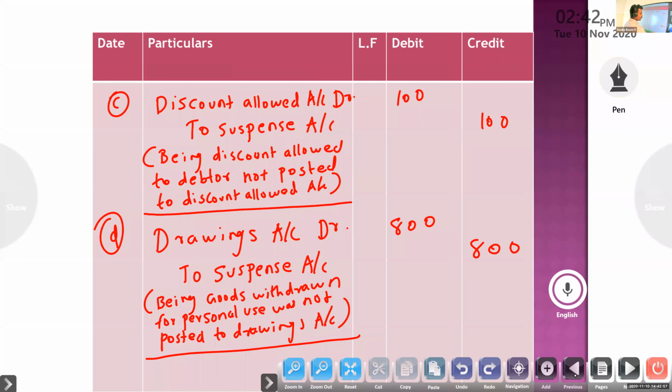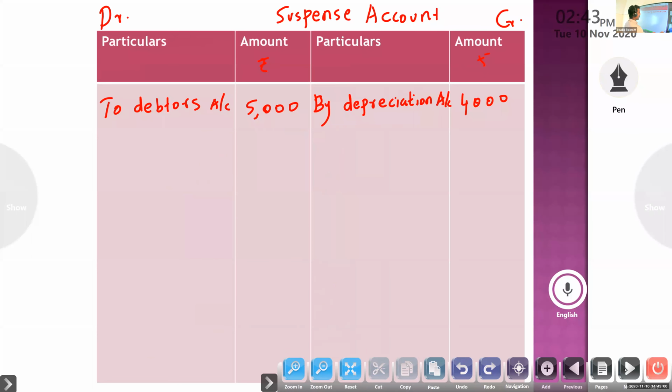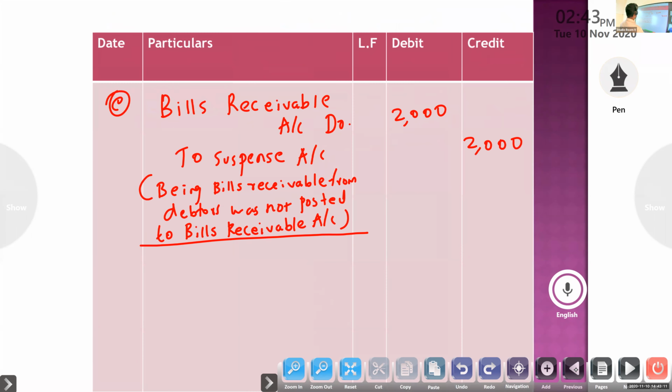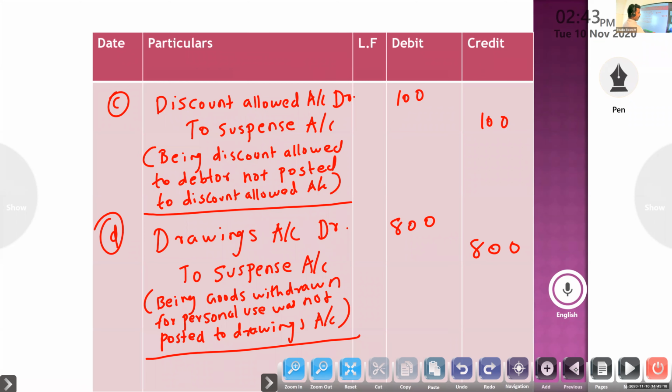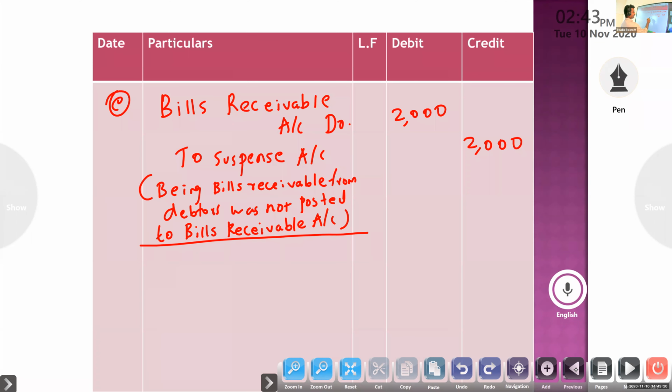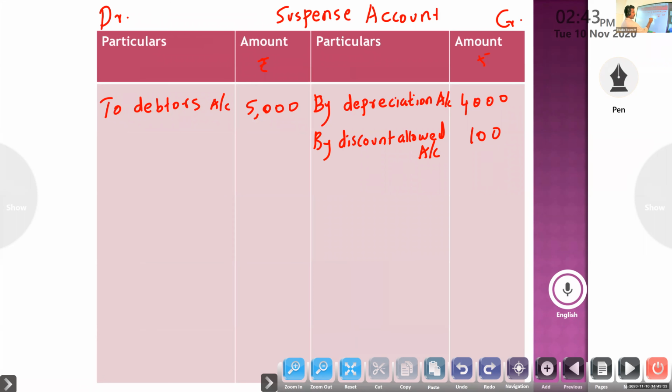Suspense is credit, so credit side by discount allowed, 100. Fourth, drawings account to suspense. Credit side by drawings, 800.